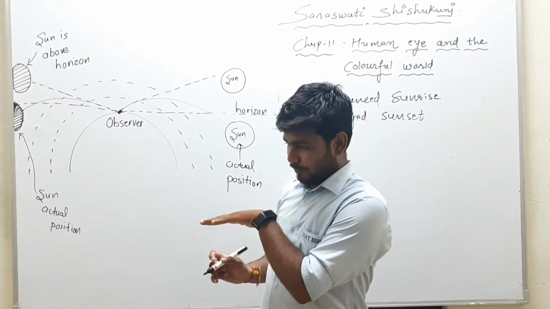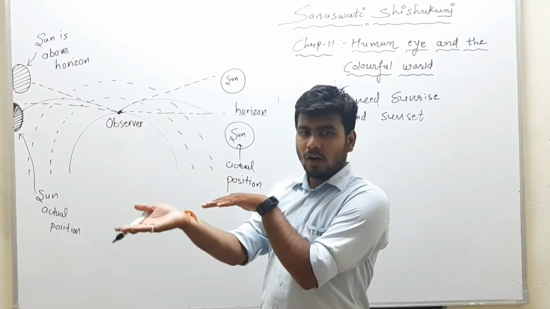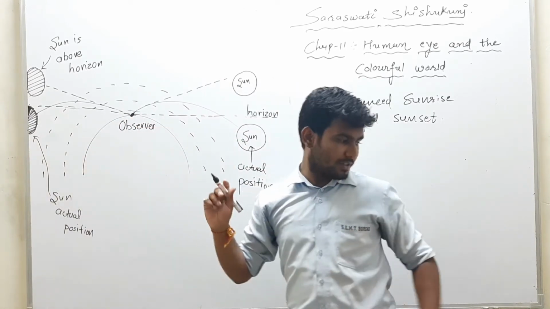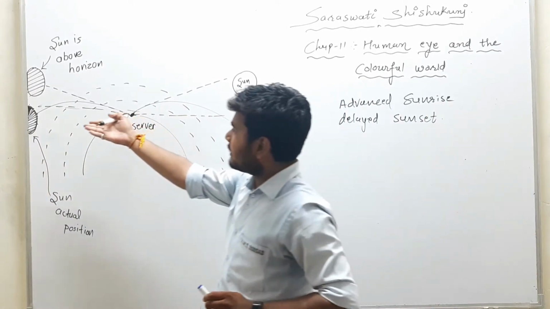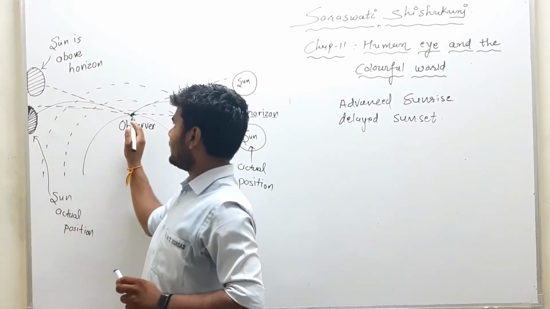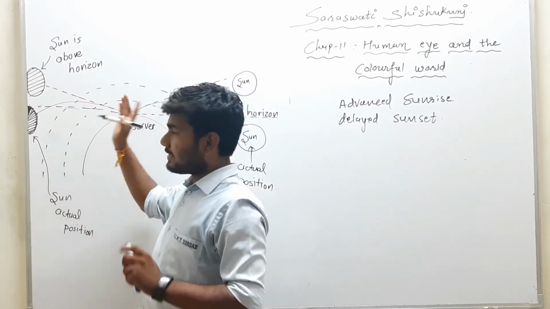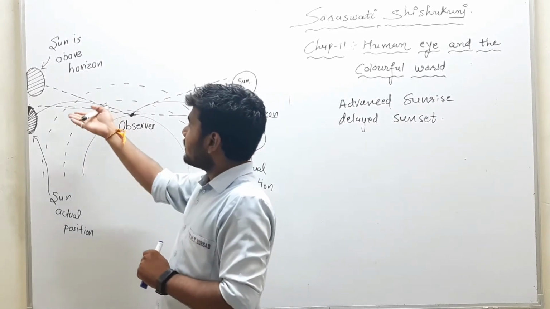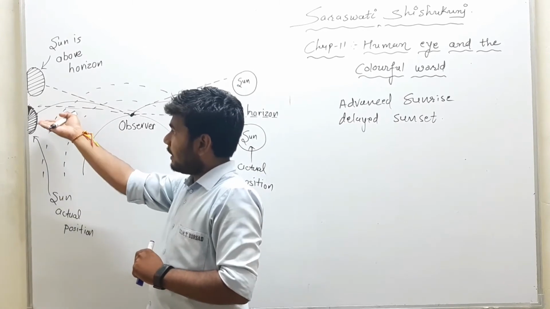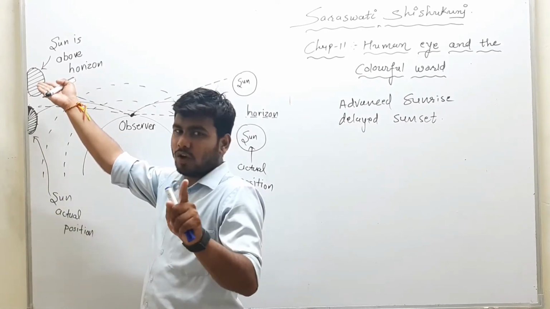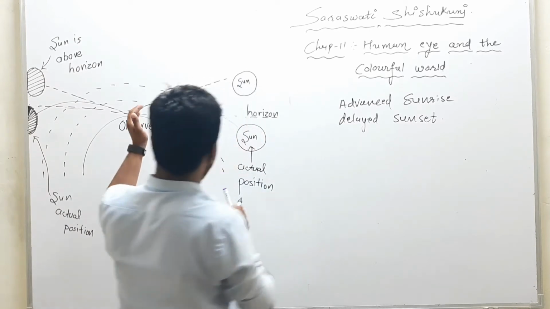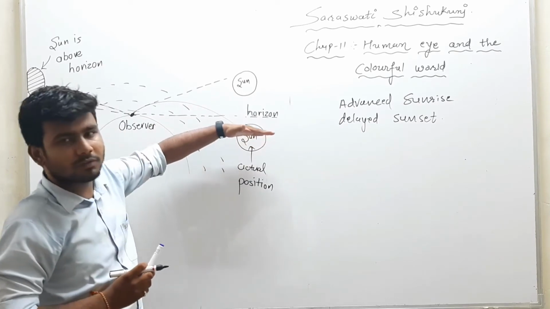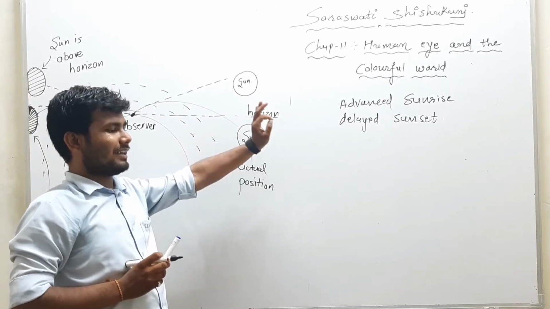Suppose here I am indicating this as the horizon. If the sun comes over the horizon, here is the observer, right? But try to understand, whatever we observe and what actually happens will be different here. When the actual sun comes over the horizon, that is called sunrise. And when the actual sun goes down to the horizon on the other side, that is called sunset.